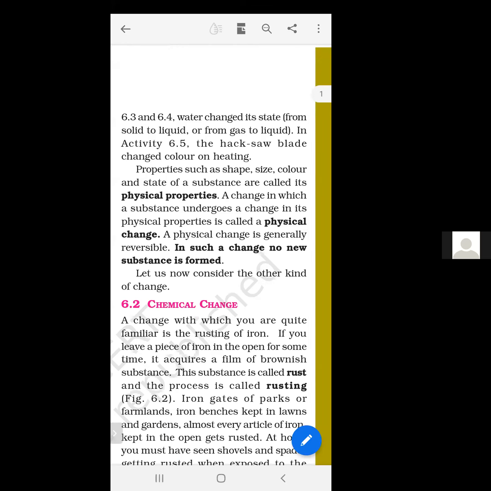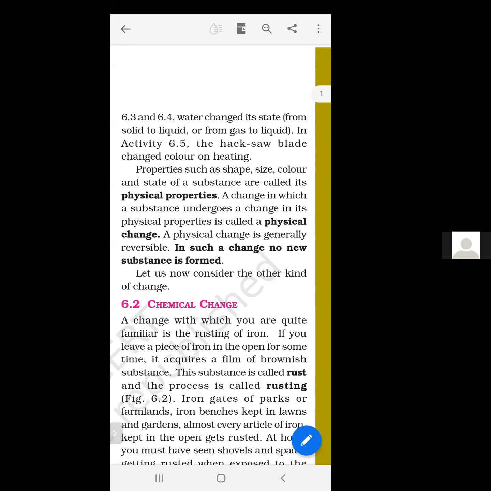So what we have concluded by doing these activities is that properties such as shape, size, color, and state of a substance are called its physical properties. A change in which a substance undergoes a change in its physical property is called a physical change. So students, underline this, and this is the first important term. A change in which a substance undergoes a change in its physical property is called a physical change.